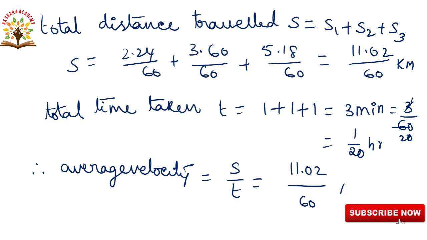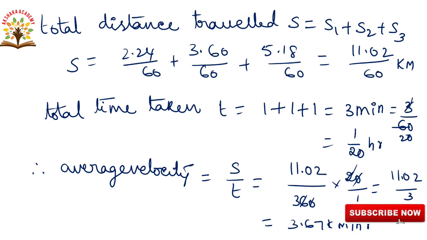Taking the cancellation, 20 by 60 is 1 by 3, that is equal to 11.02 by 3, which is equal to 3.67 kilometers per hour. This is our final answer.